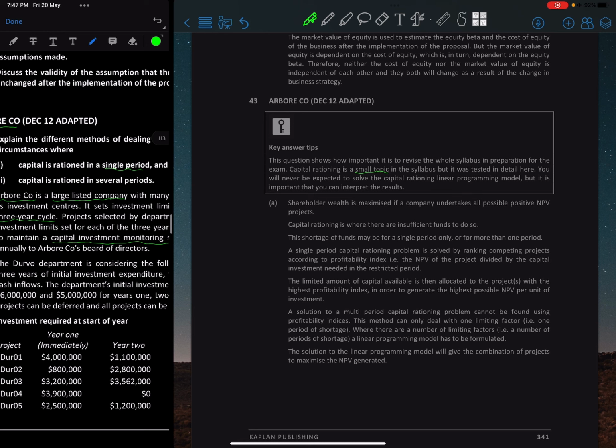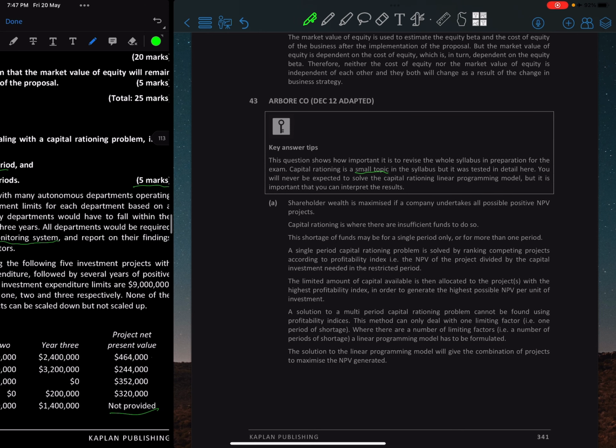Okay. So in the first case, explain the different methods of dealing with circumstances where capital rationing is done in a single period, right? Shareholder wealth is maximized if a company undertakes all possible positive NPVs, right? So capital rationing is where there are insufficient funds to do so, right? Every project, the shortage of funds may be for a single period or for more than one period. A single period capital rationing problem is solved by ranking competing projects according to profitability index. So that is basically NPV divided by the capital investment needed, right?